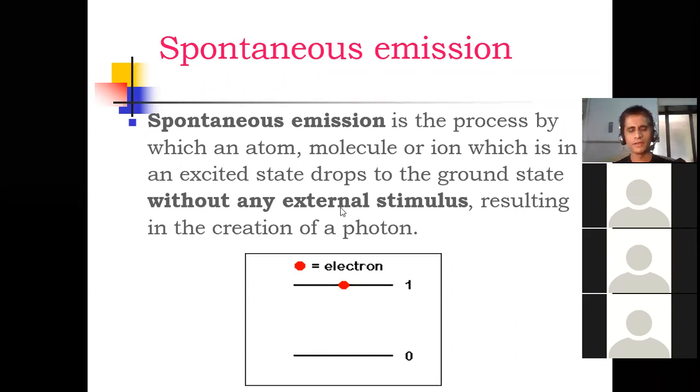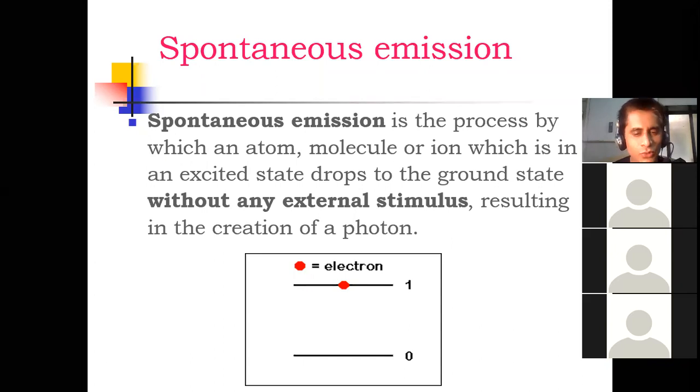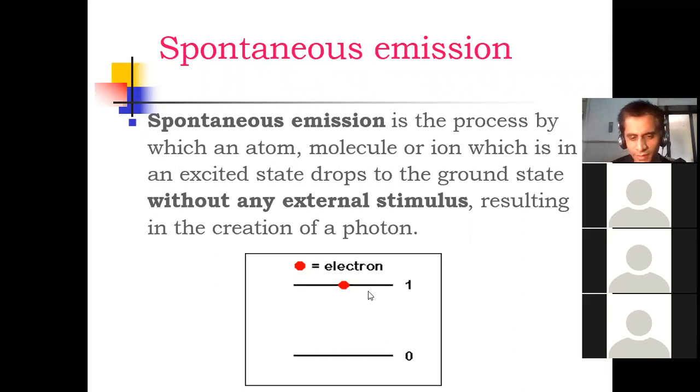So in the exam, spontaneous emission means transition without any external agent from higher to lower state. Understood? See this animation properly. This red color is the atom or electron or ion, in excited state.